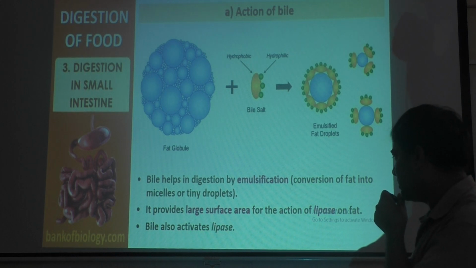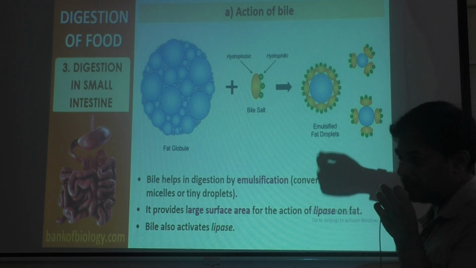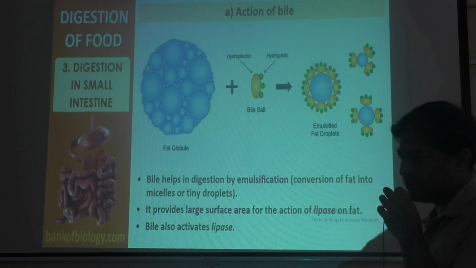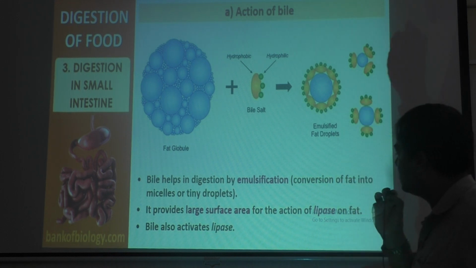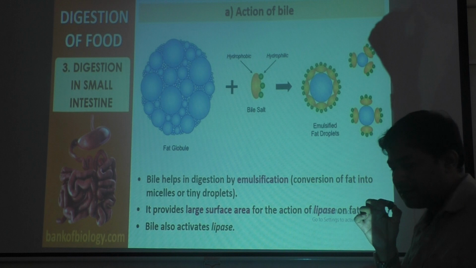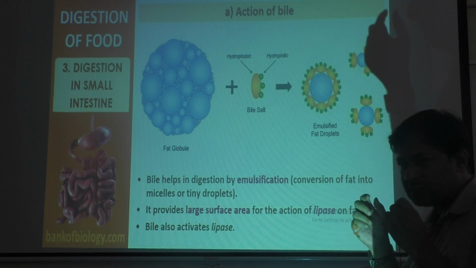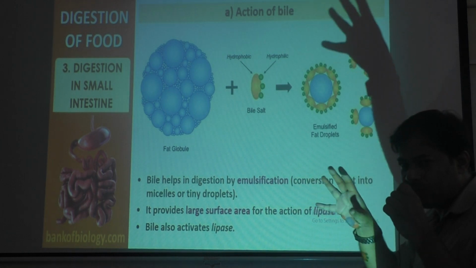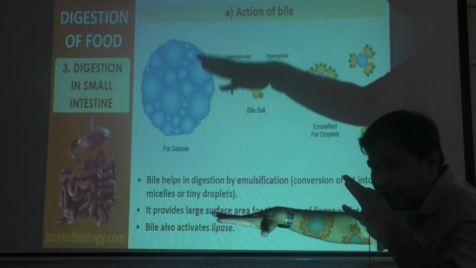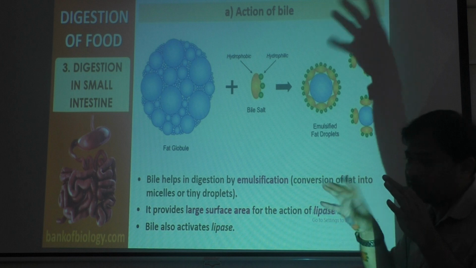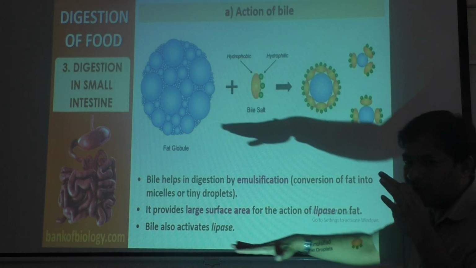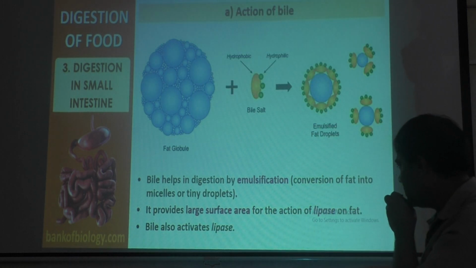Okay, it provides large surface area for the action of lipase on fat. So what happens now? Lipase enzyme, which has to act on lipids, will now act on this material because it has already formed a smaller molecule. When a bigger molecule is broken into smaller ones and spreads to a larger area, the surface area for the enzyme increases. So now the enzyme can act on all those smaller molecules very simply, easily.